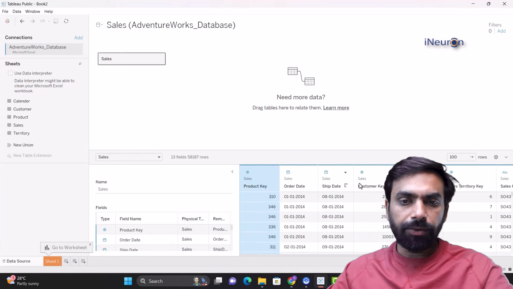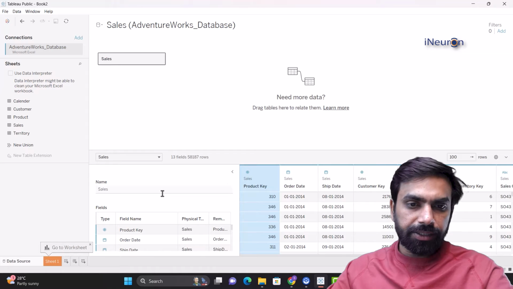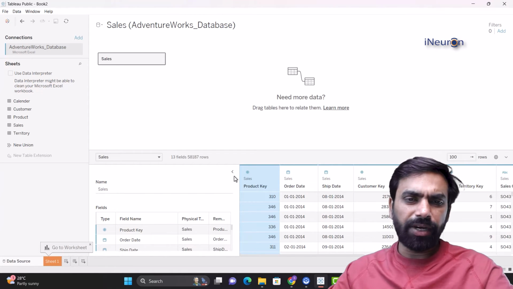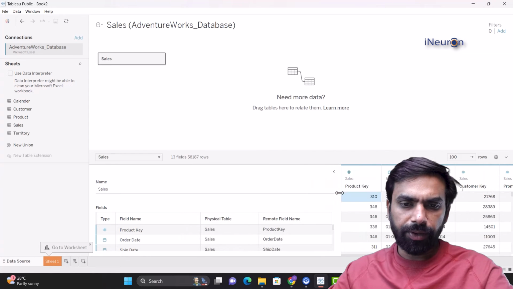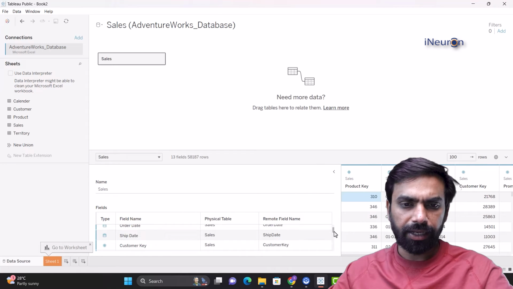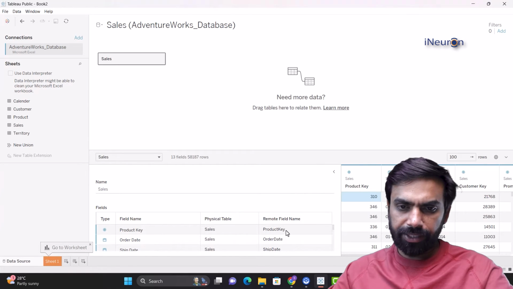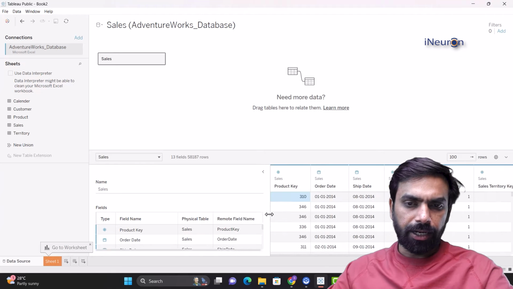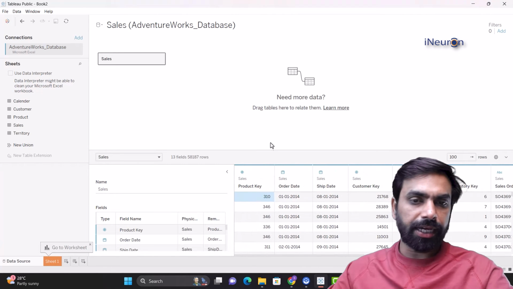Now, this is how you can look at the table. This is the summary of the table, which says that this is the product key and these are the order dates. You probably don't need to look into it much, but if you want to, you can extend this portion, have a look into it. It gives you the name of the table and the name of the field over here. Okay. Now, coming back to the original size, right?